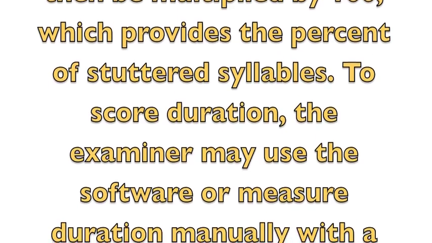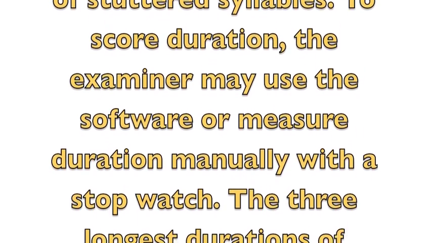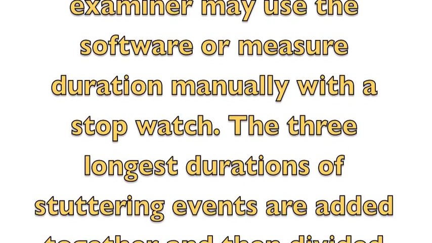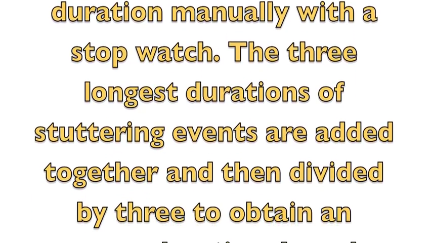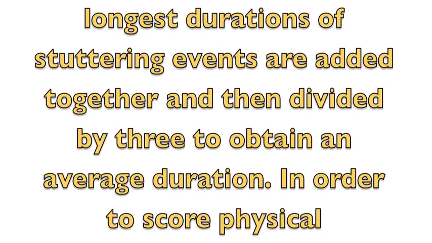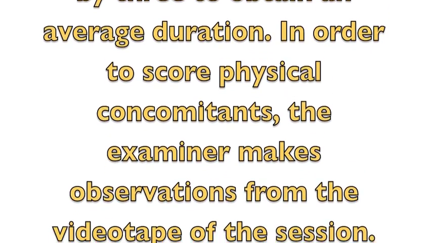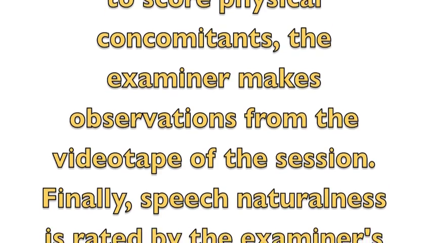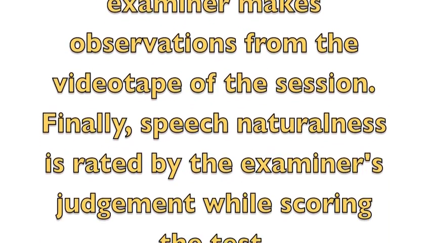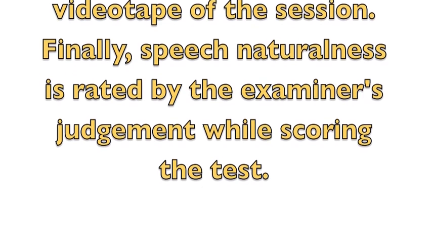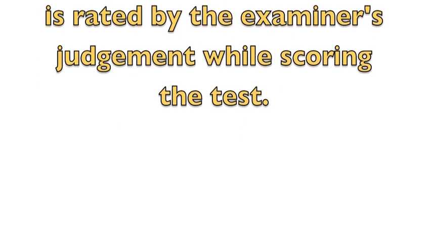To score duration, the examiner may use a software or measure the duration manually with a stopwatch. The 3 longest durations of stuttered events are added together and then divided by 3 to obtain an average duration. In order to score physical concomitants, the examiner makes observations from the videotape of the session. Finally, speech naturalness is rated by the examiner's judgment while scoring the test.